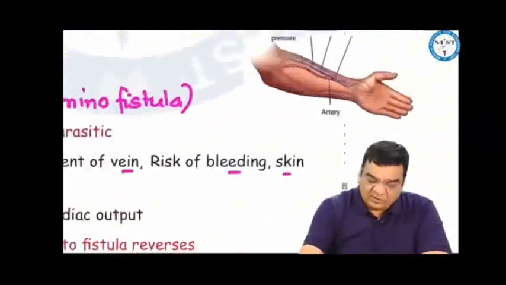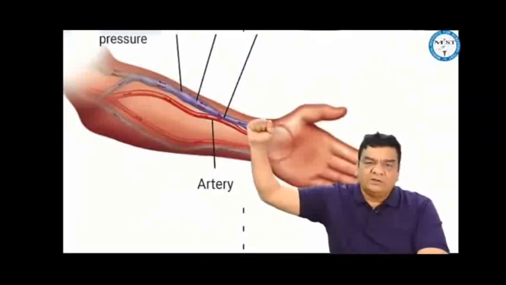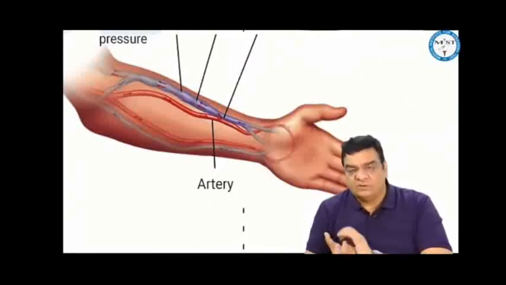AV fistulas: this is an abnormal relationship between artery and vein. The most common cause is penetrating trauma. This can be iatrogenic, like in dialysis. Arteriovenous fistulas can be associated with infections, maybe parasitic, viral, or bacterial infections.